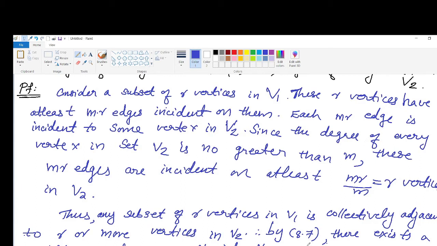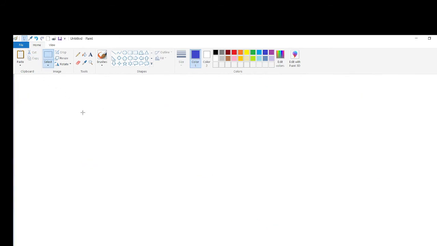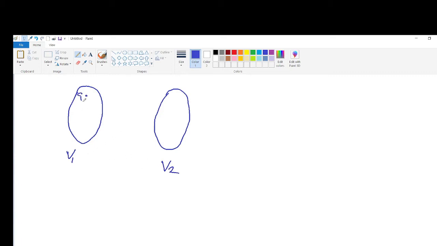Now let us consider one example. Here we can consider a bipartite graph. Suppose the vertex set is partitioned into two disjoint non-empty subsets V1 and V2. Suppose here we have C1, C2, C3.